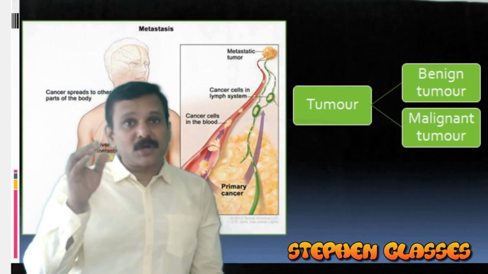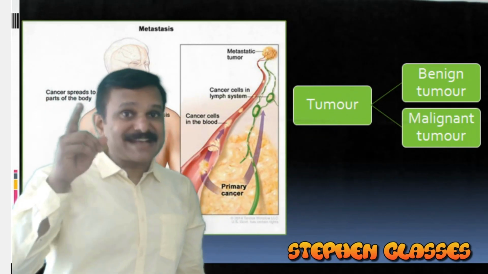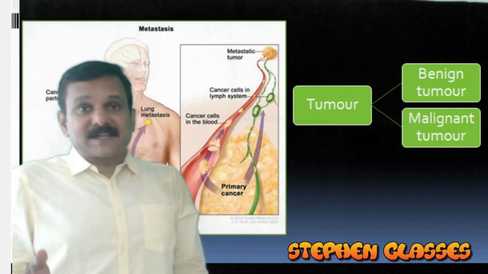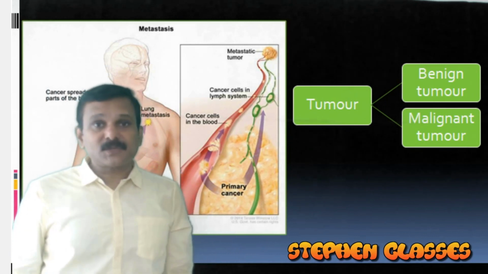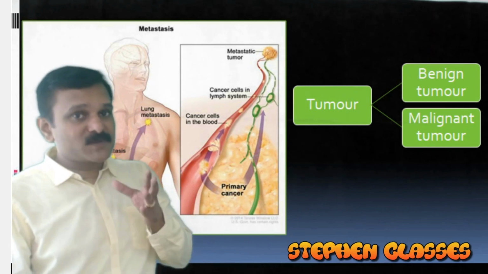Here you should also remember about contact inhibition. That property is for normal cells. Cancer cells have lost the property of contact inhibition. So loss of contact inhibition for cancerous cells, that point is also important.